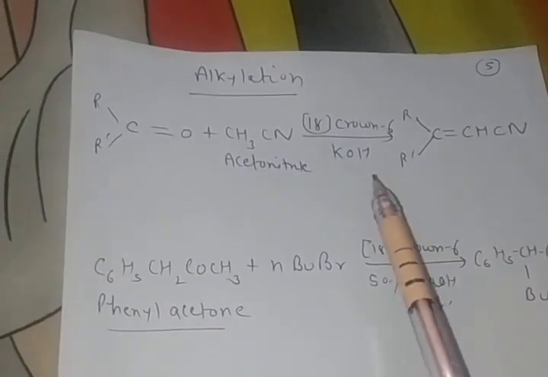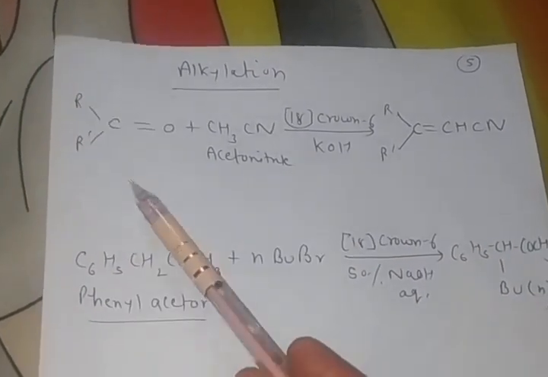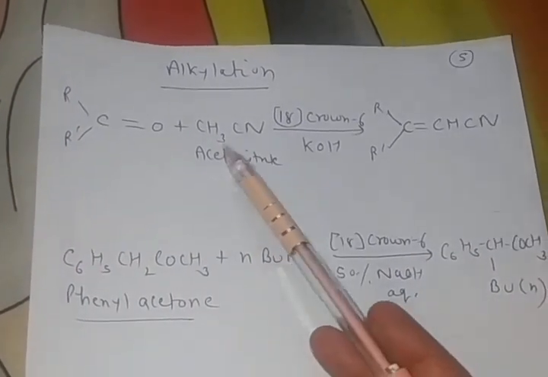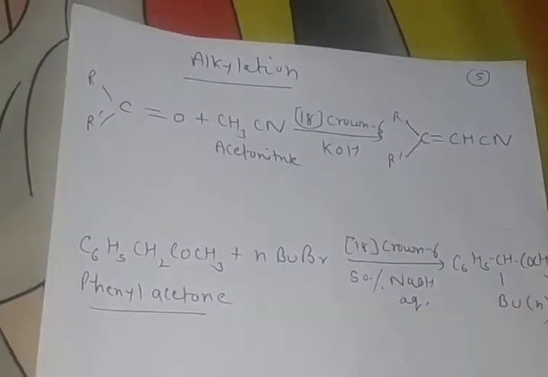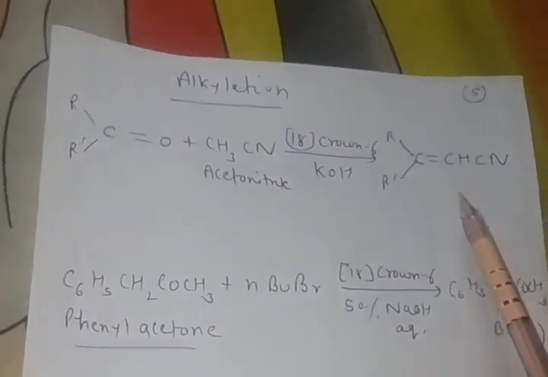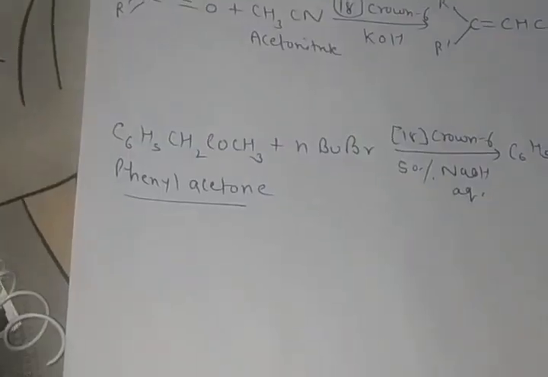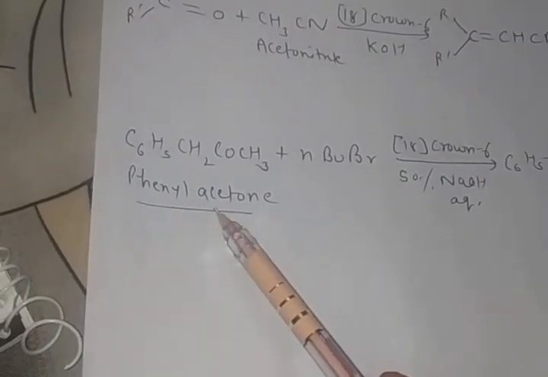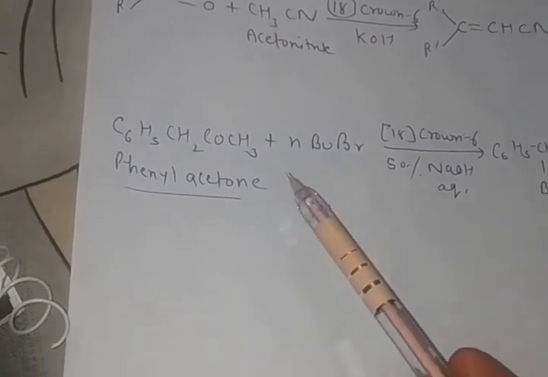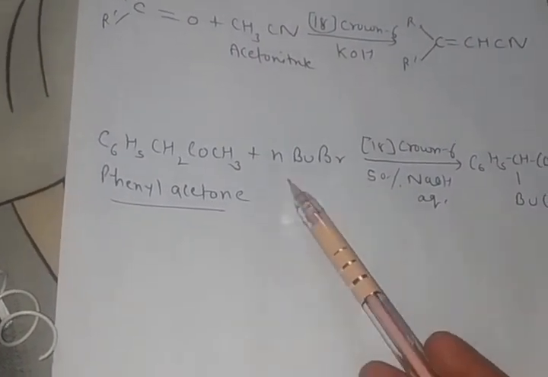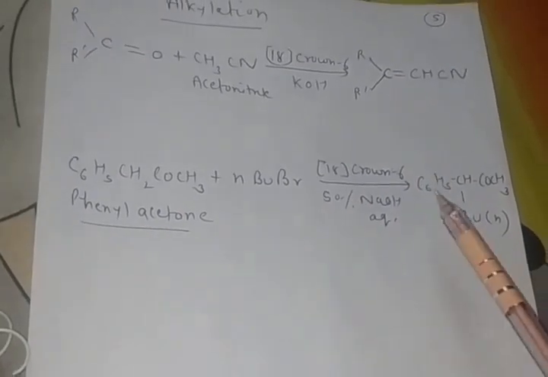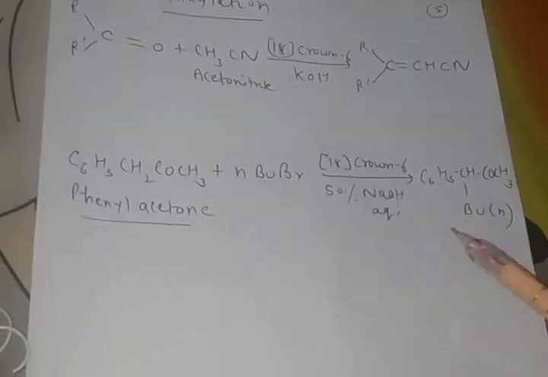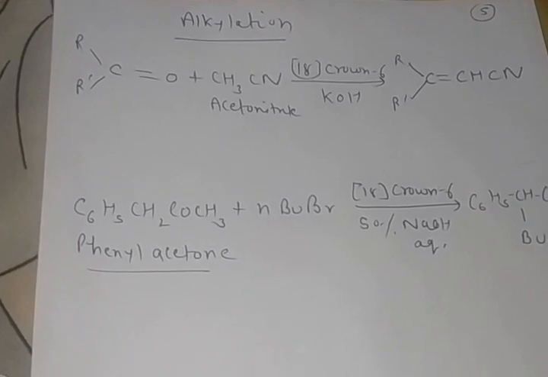Now alkylation. When ketones or aldehydes are treated with acetonitrile in the presence of base and crown ether, we get excellent alkylation. Like this, another reaction of phenylacetone. Phenylacetone can be alkylated with n-butyl bromide in the presence of NaOH and crown ether. Alkylation will give good, excellent yield.